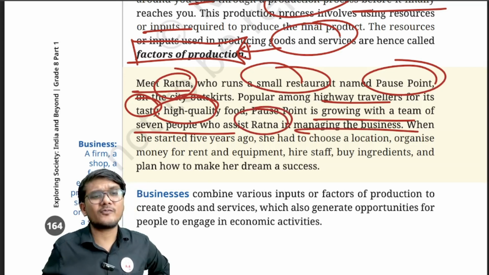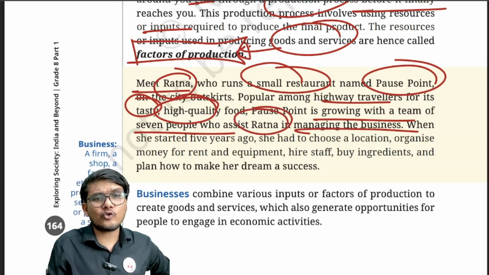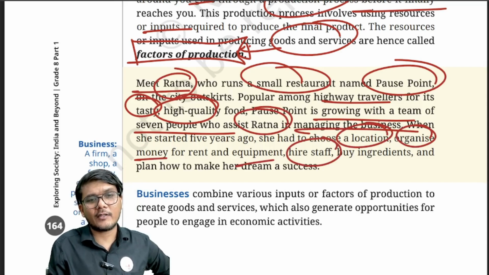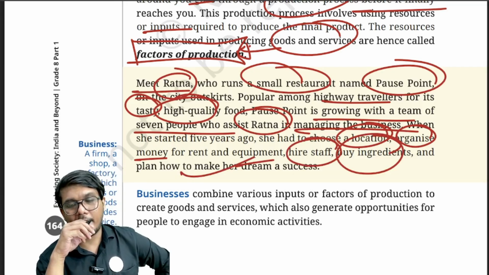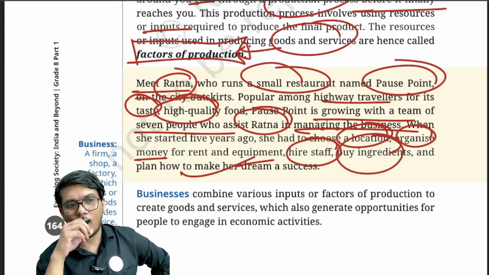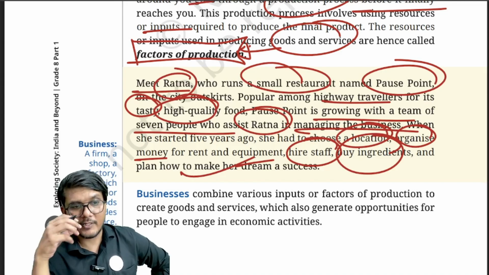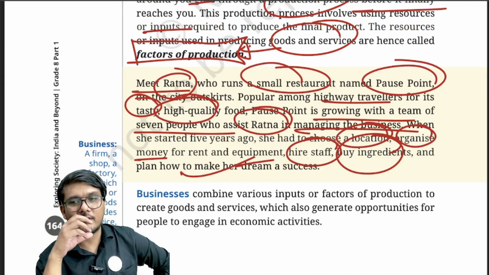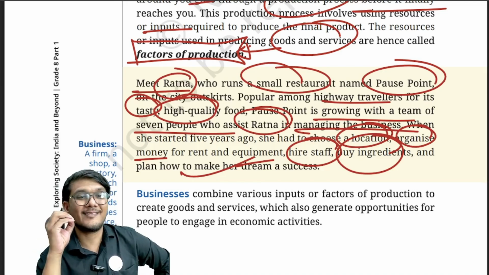When she started this business 5 years ago, she had to choose a location, organize money for the rent and equipment, hire the staff, buy the ingredients, and plan how to make her dream a success. So all this planning is what she was required to do in order to run the business she is doing now.